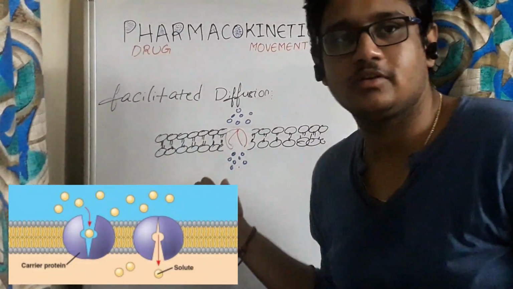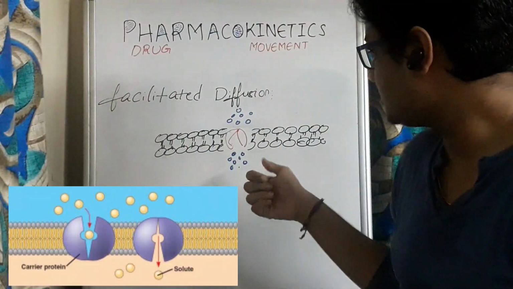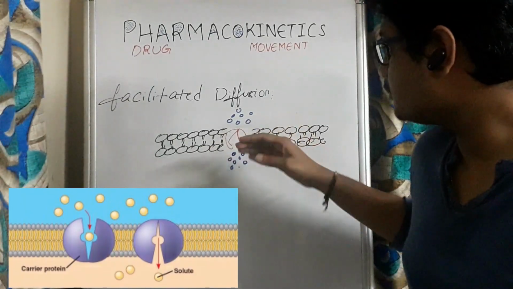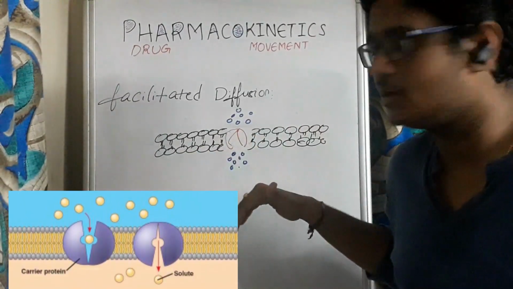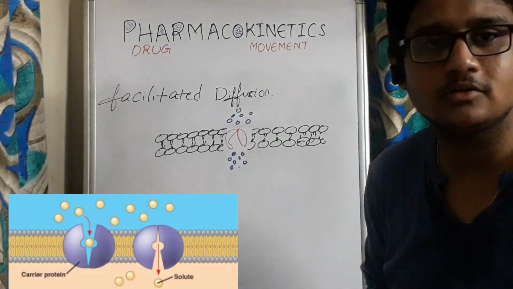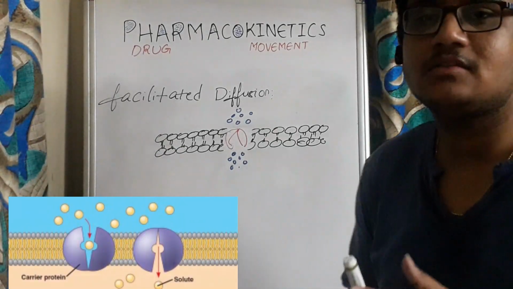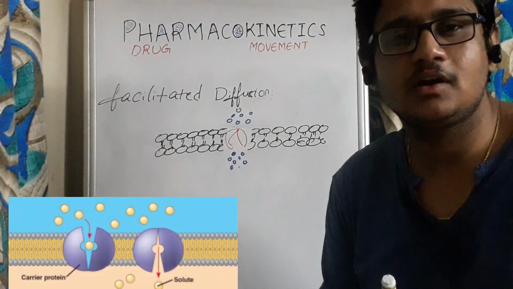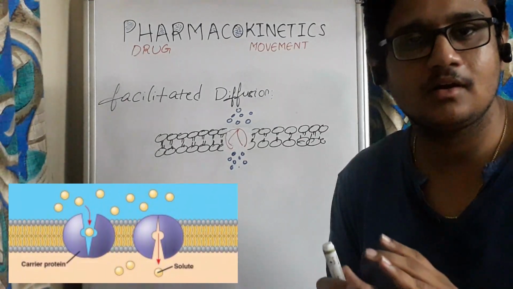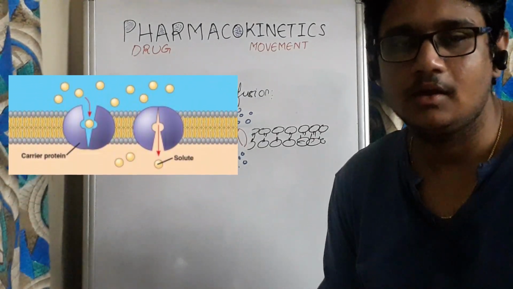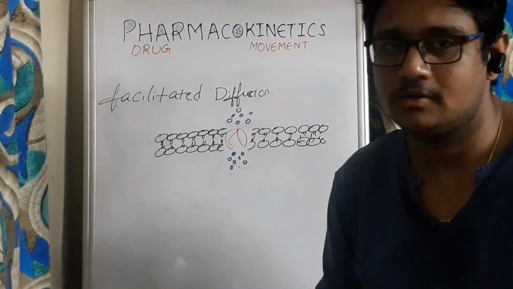The drug molecules enter into the cell this way. The carrier molecule will turn to the inside of the cell, so that the drug molecules will enter into the cell. Same as passive diffusion, facilitated diffusion doesn't need any energy, any expenditure of ATP.